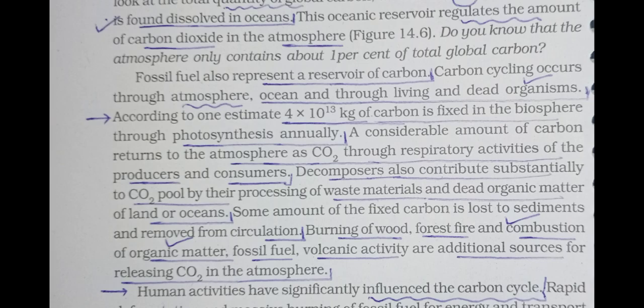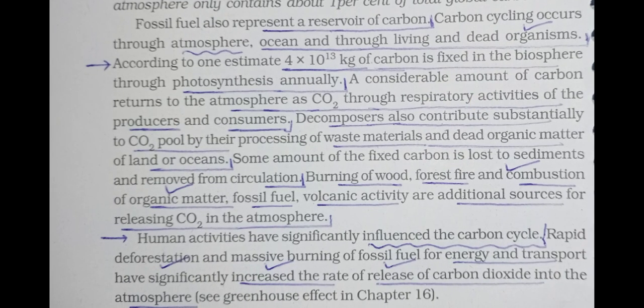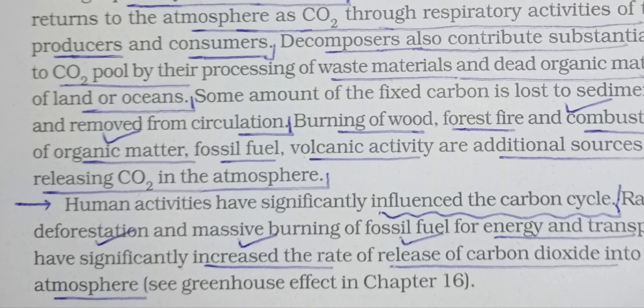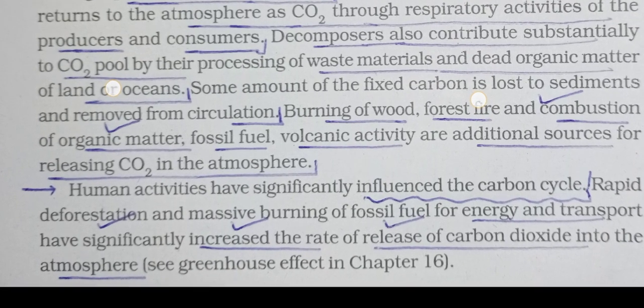A considerable amount of carbon returns to the atmosphere as CO2 through respiratory activities of the producers, consumers as well as decomposers. Okay, now see the last third line. Burning of food, forest fire, combustion of organic matter, fossil fuel, and volcanic activities are additional sources for releasing CO2 into the atmosphere. And the last one, human activities have significantly influenced the carbon cycle.